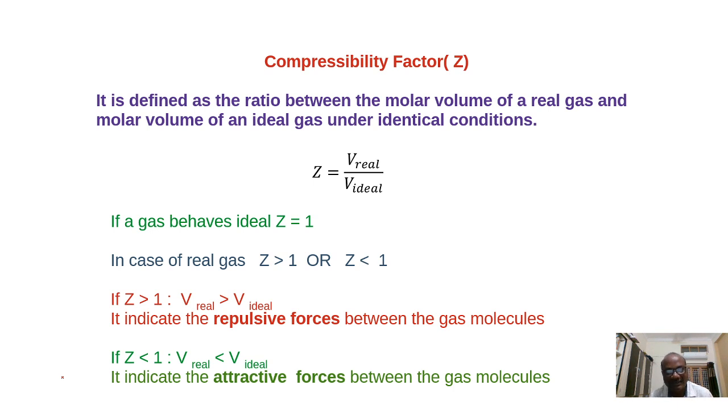So it is defined as the ratio between the molar volume of a real gas and the molar volume of an ideal gas under identical conditions. So Z is equal to V real by V ideal.